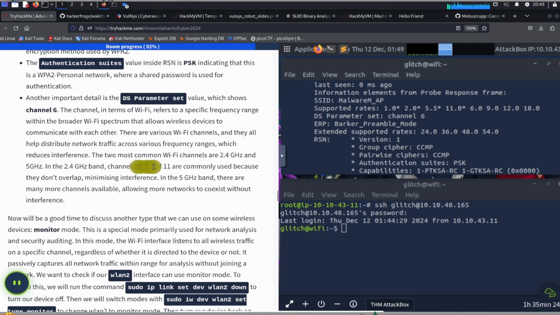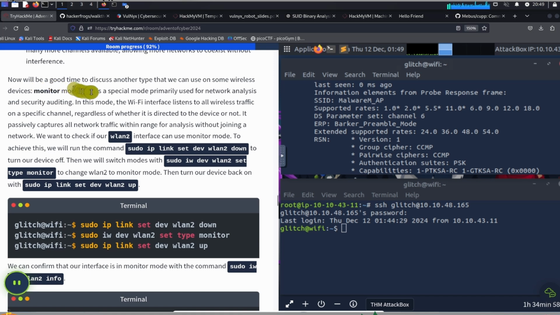The two most common Wi-Fi bands are 2.4 GHz and 5 GHz. In the 2.4 GHz band, channels 1, 6, and 11 are commonly used because they don't overlap, minimizing interference. In the 5 GHz band, there are many more channels available, allowing more networks to coexist without interference.